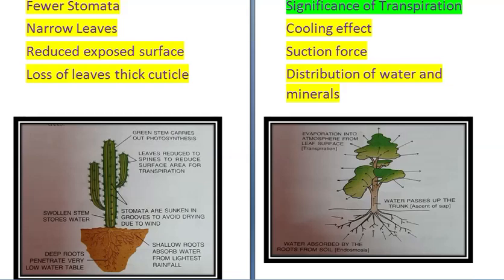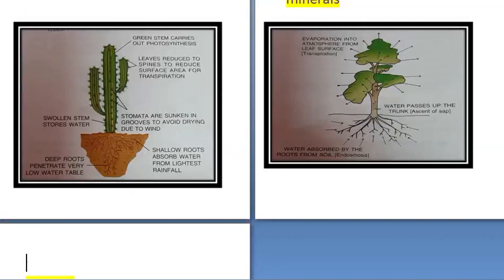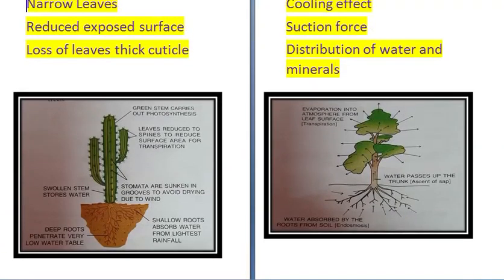Reduced exposed surface. Certain leaves, they have the same surface area, but they either roll up or they become folded to reduce the exposed surface to the sunlight, and that reduces the transpiration. Then loss of leaves. Certain plants, they shed their leaves altogether, and as such, because of no leaf, there is no transpiration.